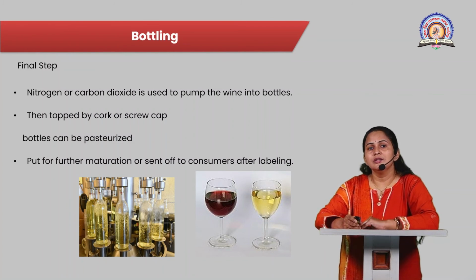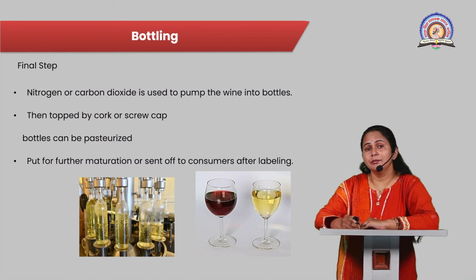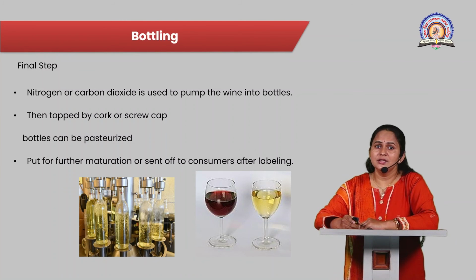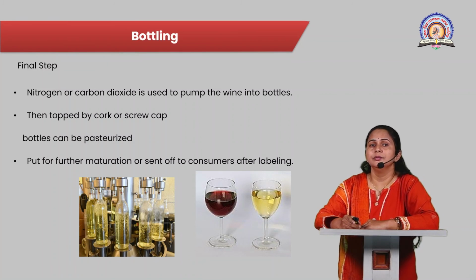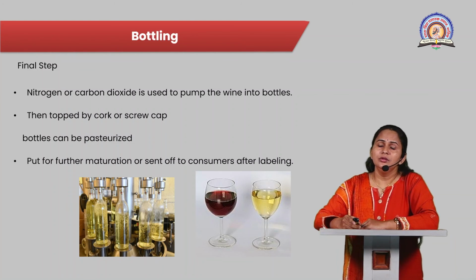Now the last step is the bottling. Bottling is the final step of the winemaking process, in which nitrogen or carbon dioxide gas is used to pump the wine into the bottles. Then these bottles are topped by the cork or screw cap, and these bottles can be pasteurized. After the pasteurization, the bottles are put aside for further maturation, or they are sent to the consumers after the labeling process.